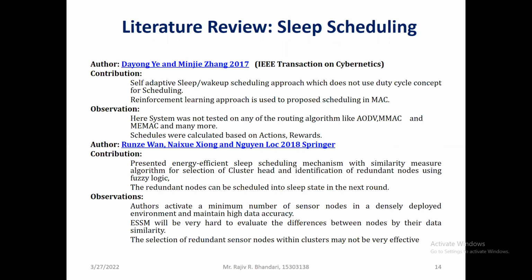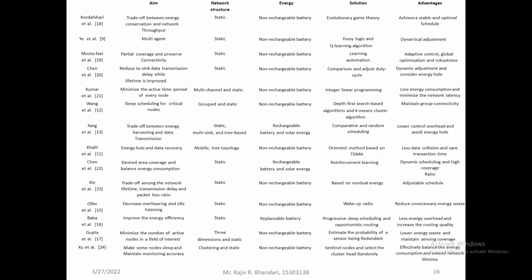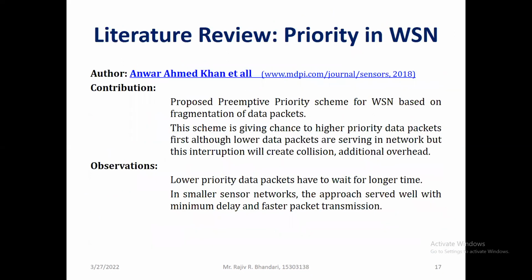Then in 2018, Runze Van and others presented an energy efficient sleep scheduling mechanism with a similarity index, and they are using fuzzy logic. But the drawback of their paper is that a redundant node can be scheduled into sleep for the next round, and because of the redundant node, there is again a huge consumption of energy. So again, a literature survey is produced, and under this survey many more techniques are there, and again almost all techniques are facing common sleep-awake scheduling problems.